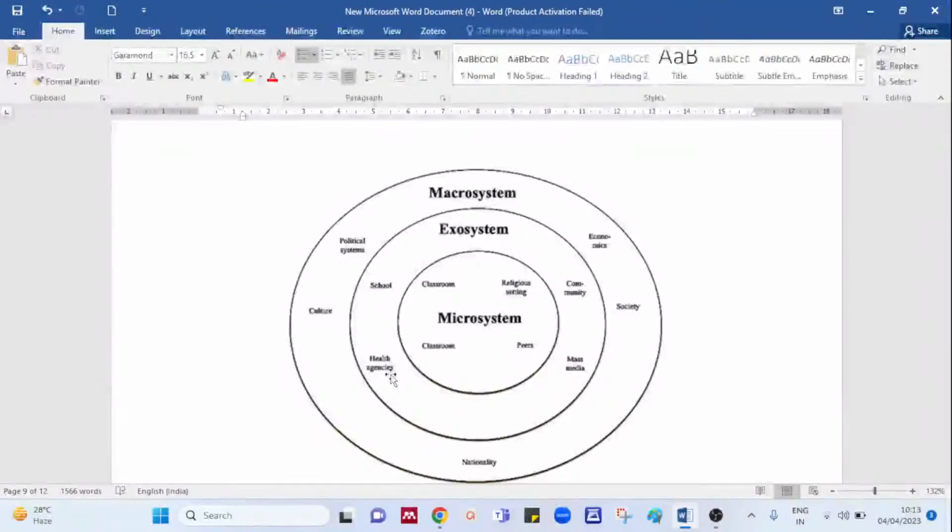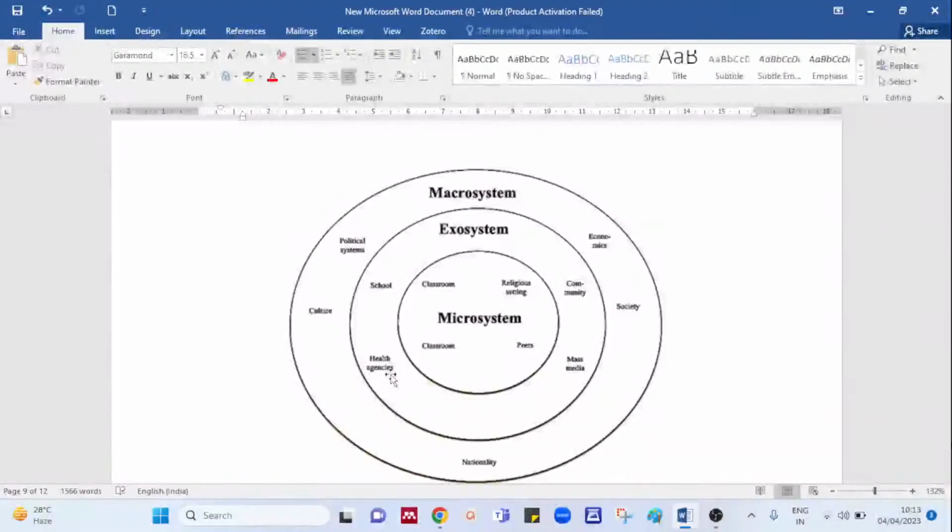Between the exosystem and microsystem, is there one step which helps the child get this connectivity? Yes, and that step is called the mesosystem, which builds the connectivity between micro and exosystem. So first comes micro, then the mesosystem, then the exosystem.